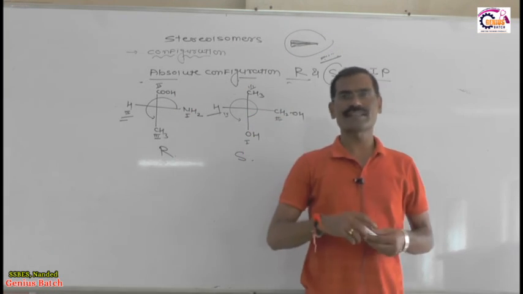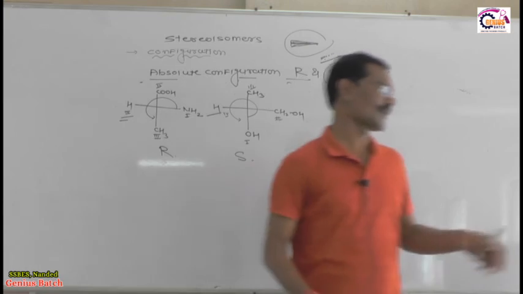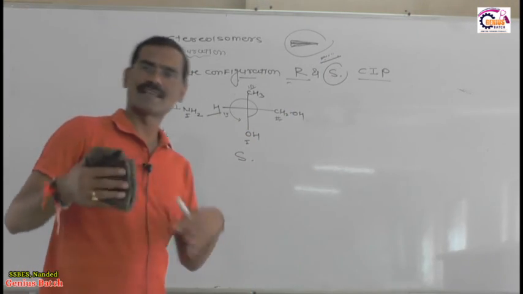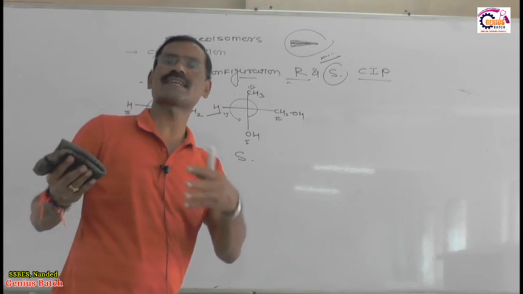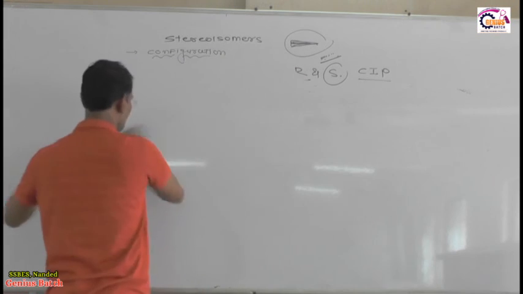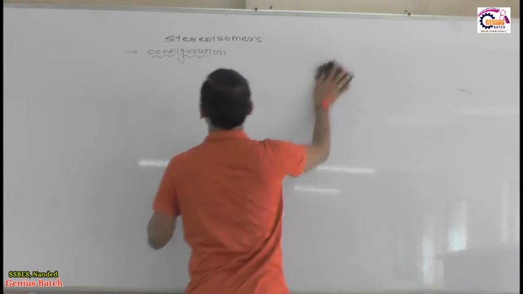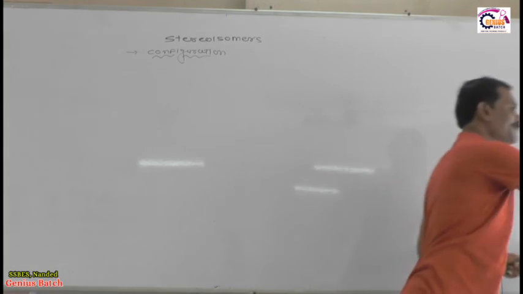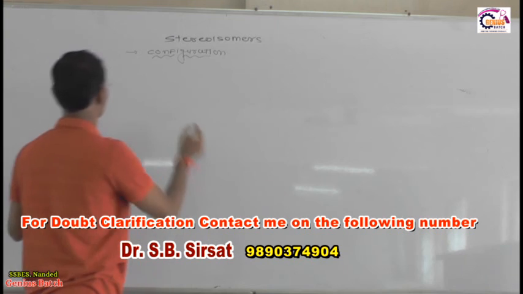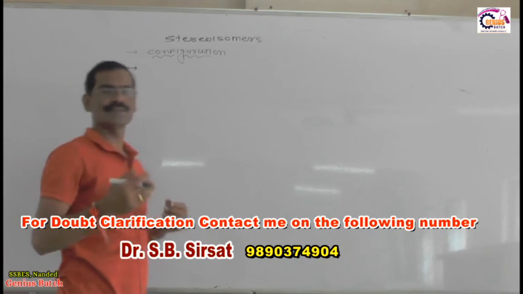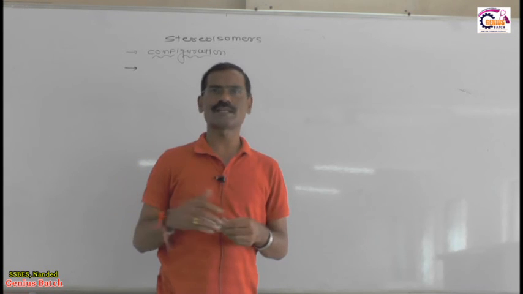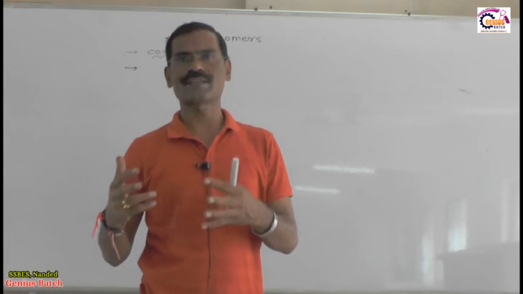Now we are going toward the next topic, which is called the multichiral molecule. Suppose we have a multichiral molecule. Listen, now I will give you two more definitions: diastereomers and meso compounds. So what are diastereomers and meso compounds? Now dear students, I am presenting in front of you a multichiral molecule. What is the meaning of multichiral molecule? I will give you the definitions of diastereomer and meso compound in multichiral molecules in the next videos. Thank you very much.